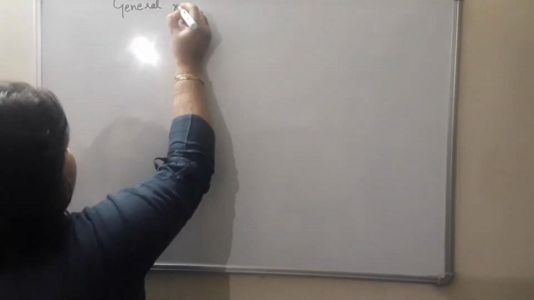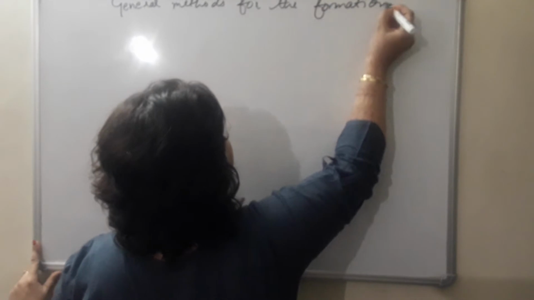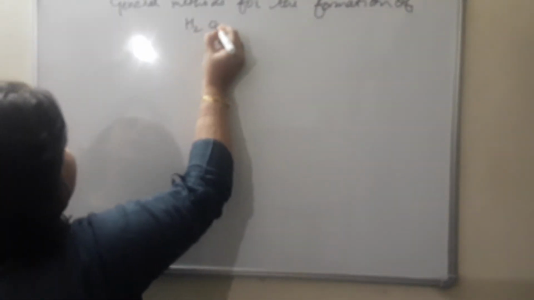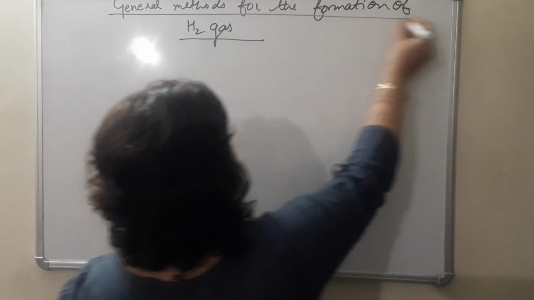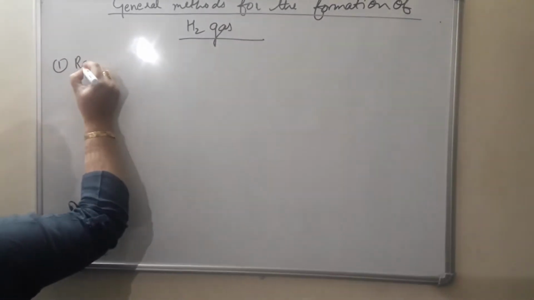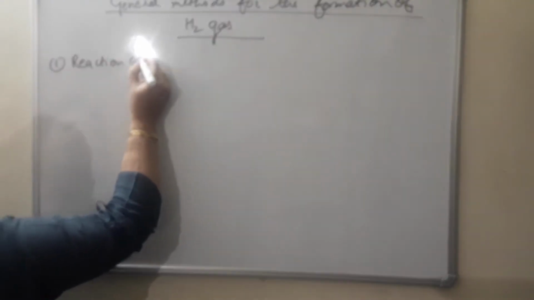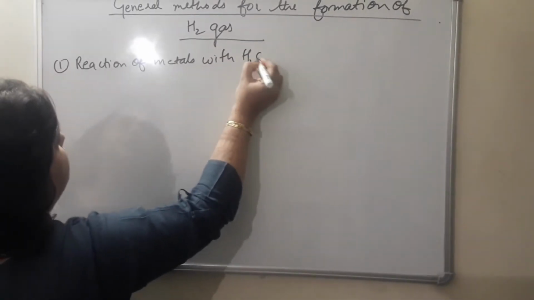Now, the general method for the preparation of hydrogen gas. This is not laboratory, general method. What are those reactions? First of all, let me write down the heading: general equations or methods for the formation of hydrogen gas. There are a lot of methods, reactions by which hydrogen gas can be formed. The first one is reaction of metals with water under different conditions.